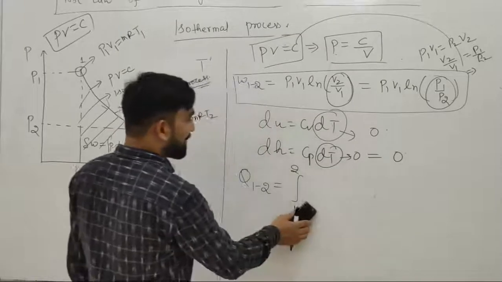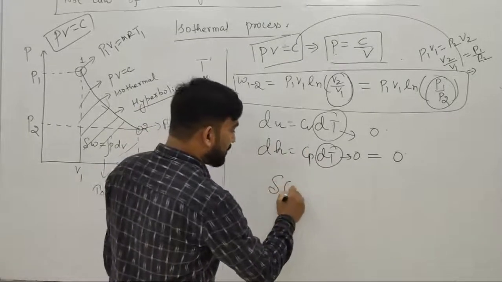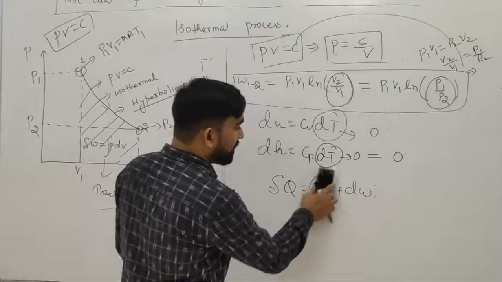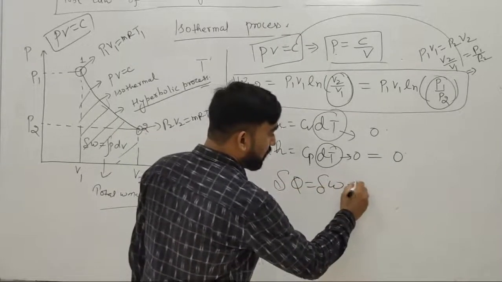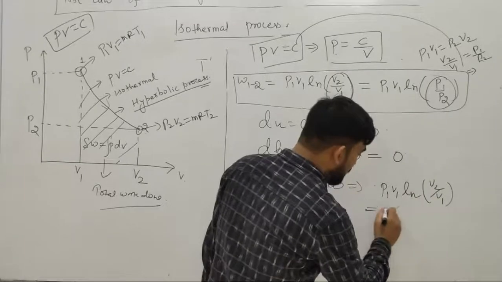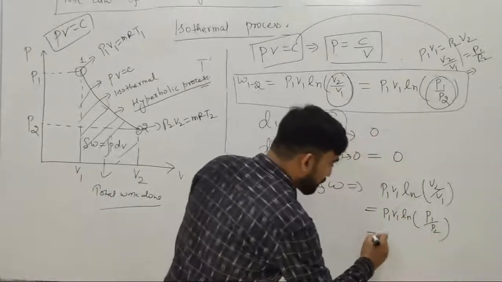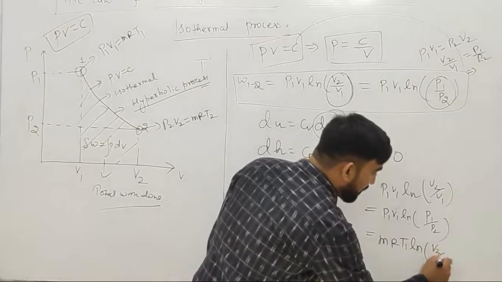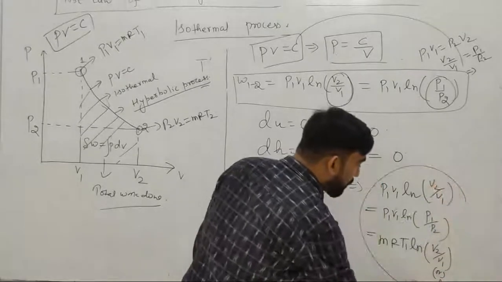You can also call it as, in case of this constant temperature process, del Q will be equal to del U plus del W, or because del U is 0, so del Q will be equal to del W. In short recap, del Q will be equal to del W, or del W is P1 V1 ln of V2 by V1, or P1 V1 ln of P1 by P2, or MR T1 ln of V2 by V1, or P1 by P2. So this is the formula for heat transfer.